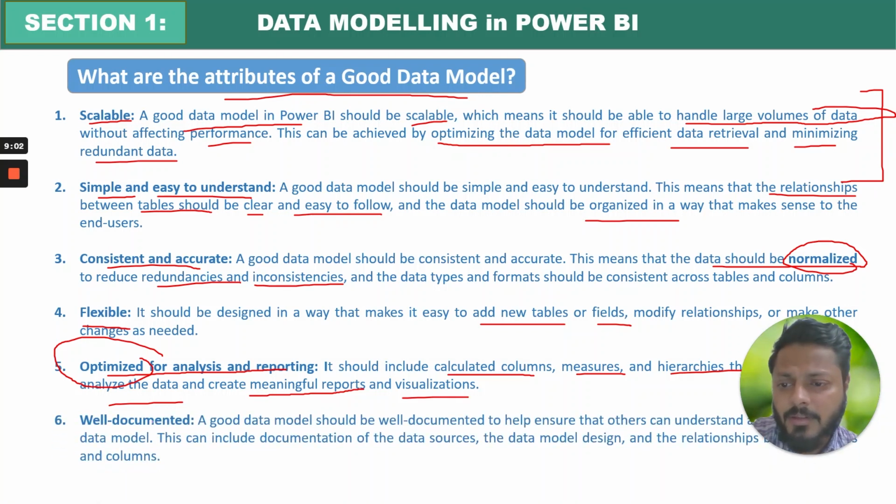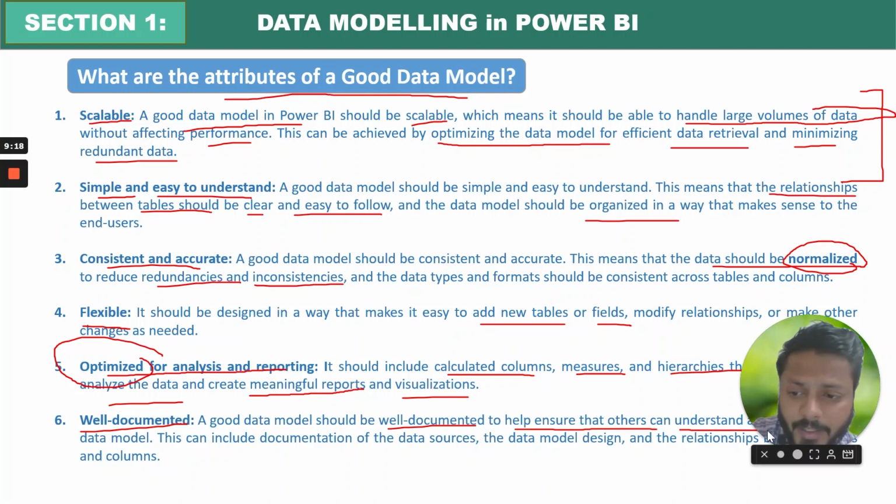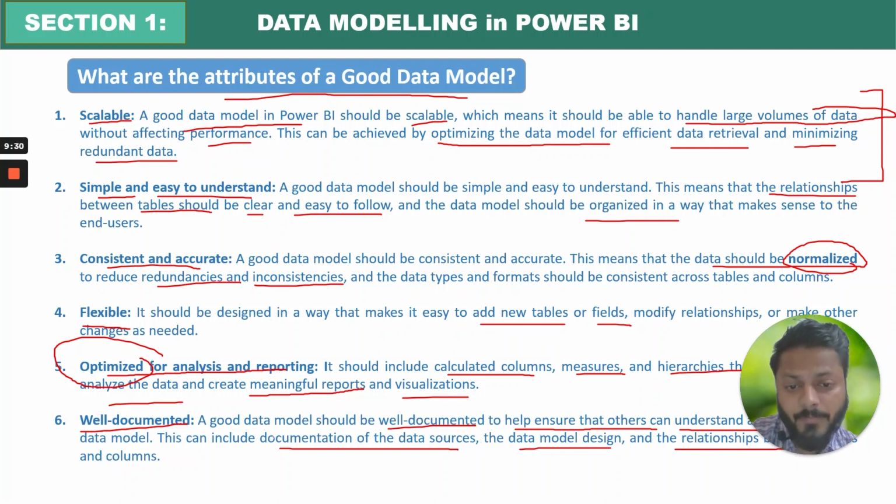Finally, the model should be well documented. The report that you're creating should be well documented so that you can understand step by step what is happening. A good data model should be well documented to help ensure that others can understand the data model that you have created. This can include documentation of the data sources, the data model design, and the relationships that you have built between the columns. Whatever schema you have applied, star schema or galaxy schema, and what kind of calculated columns you have applied, whatever is done, should be well documented.